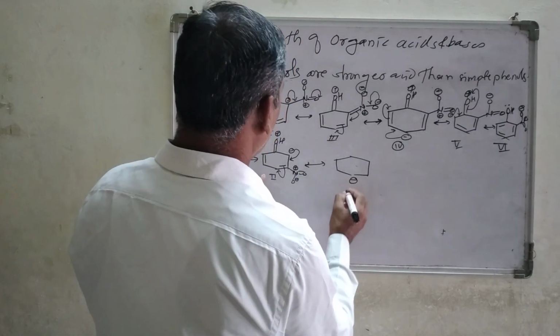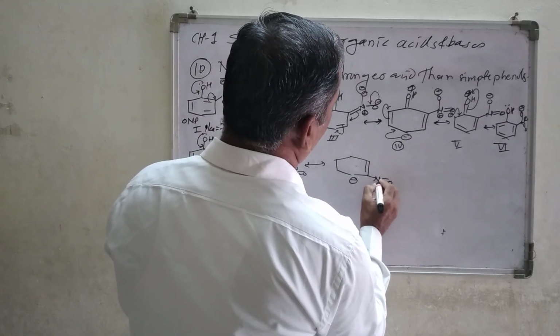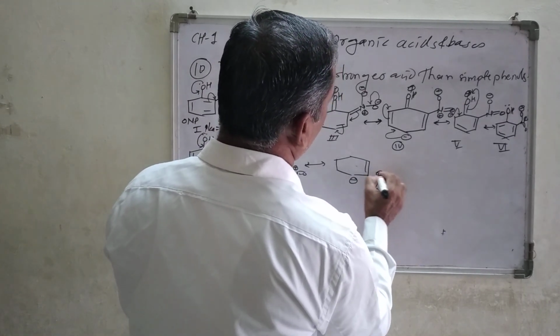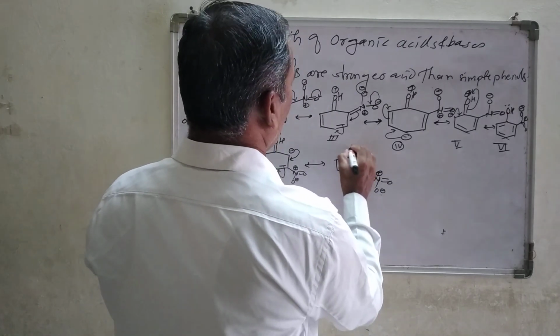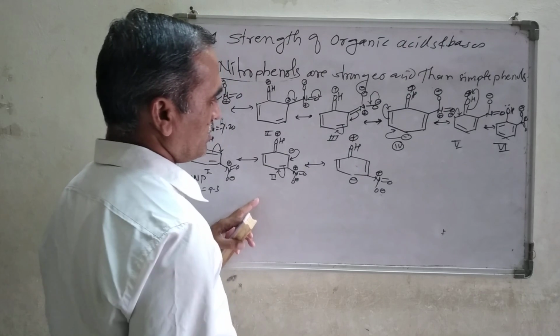What do you get here? Negative charge, double bond, and rest of the thing remains as it is. Negative charge, positive charge over here, OH, positive charge, and this double bond remains as it is.